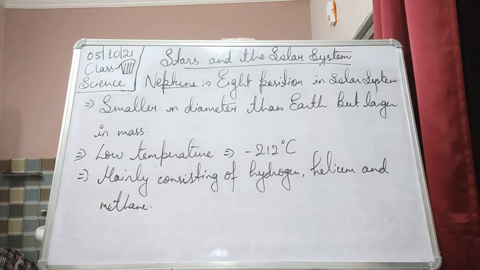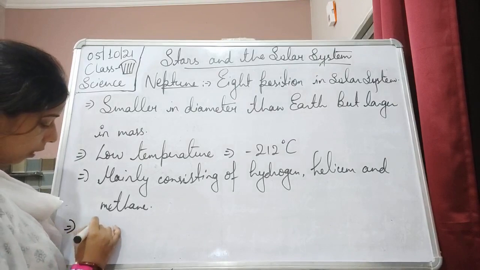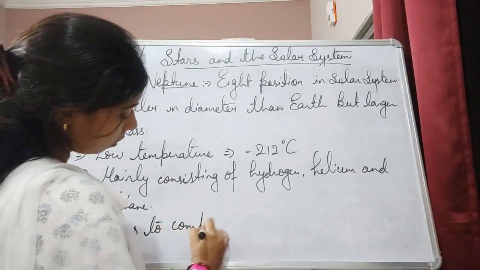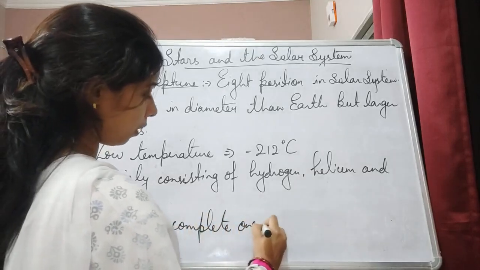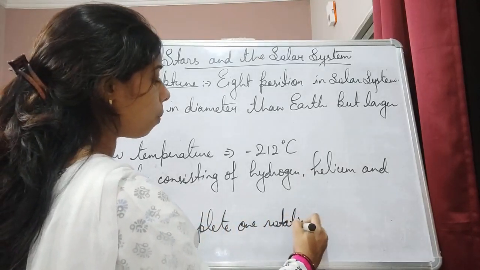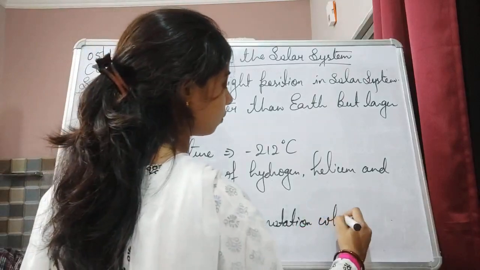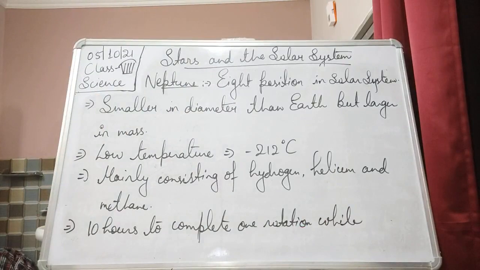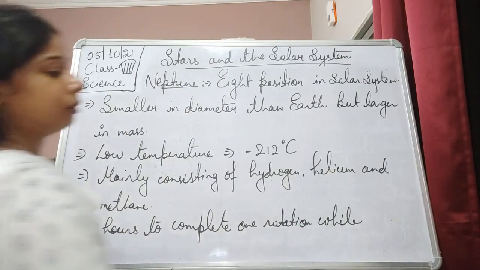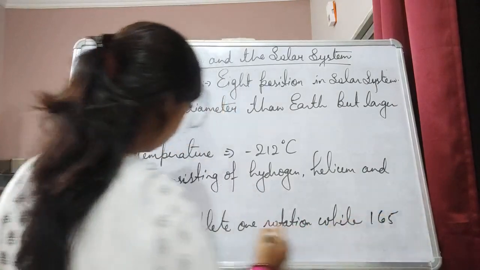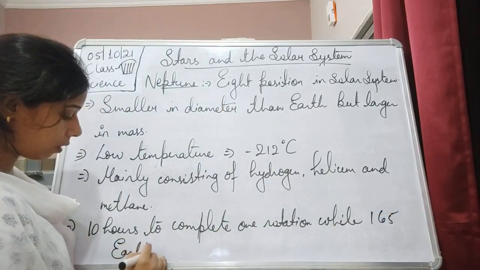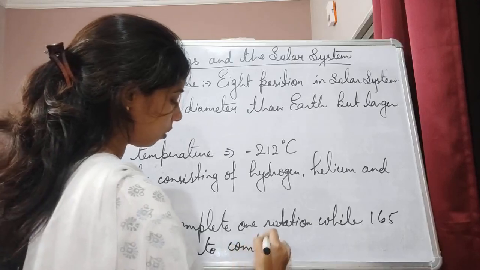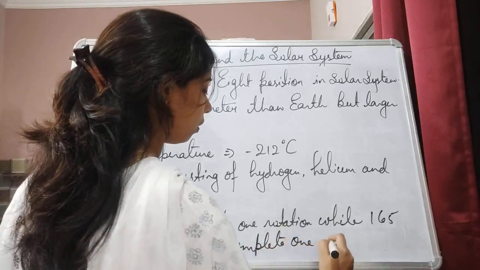Rotation, it will take about 16 hours to complete one rotation, while 165 Earth years to complete one revolution.